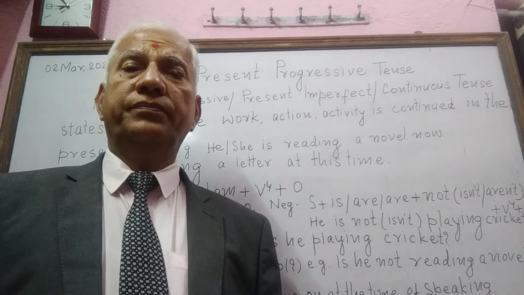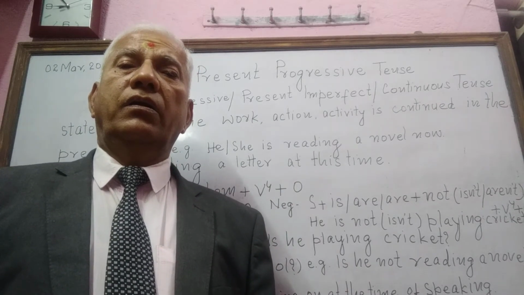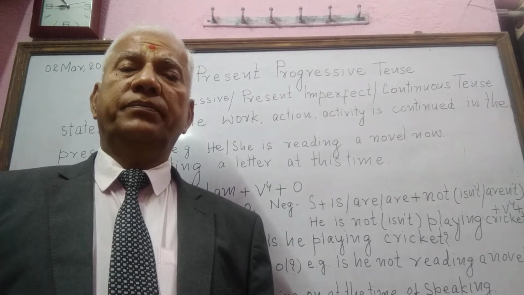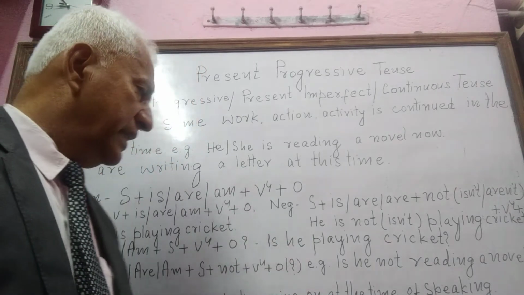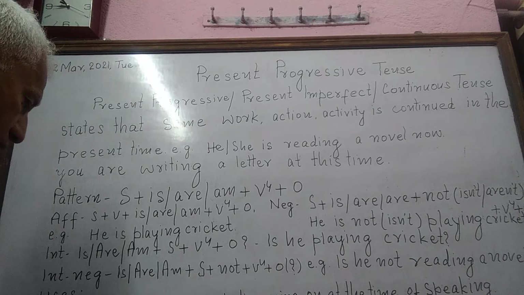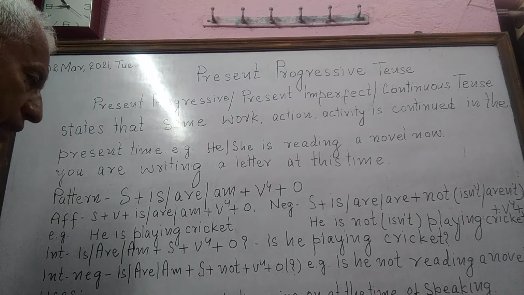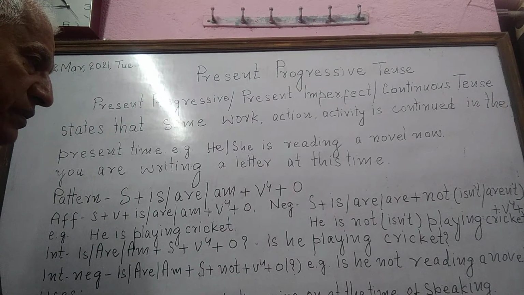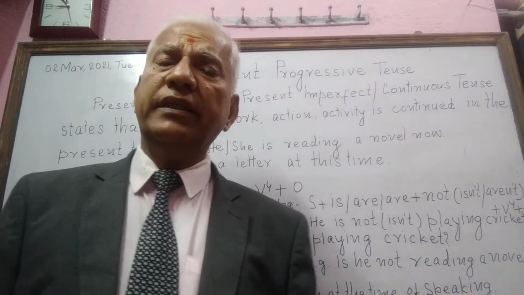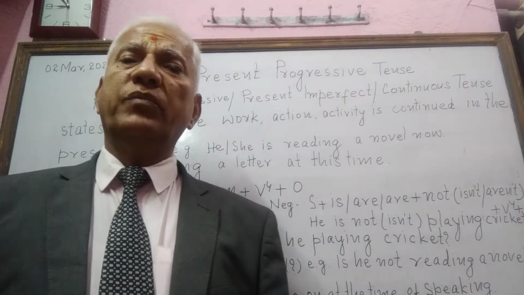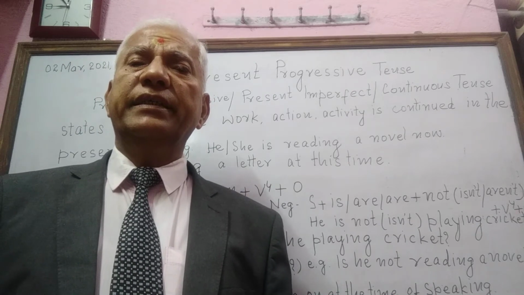Next use, use number 3. Present progressive tense is used to express some work or action that is going to happen in the near future.